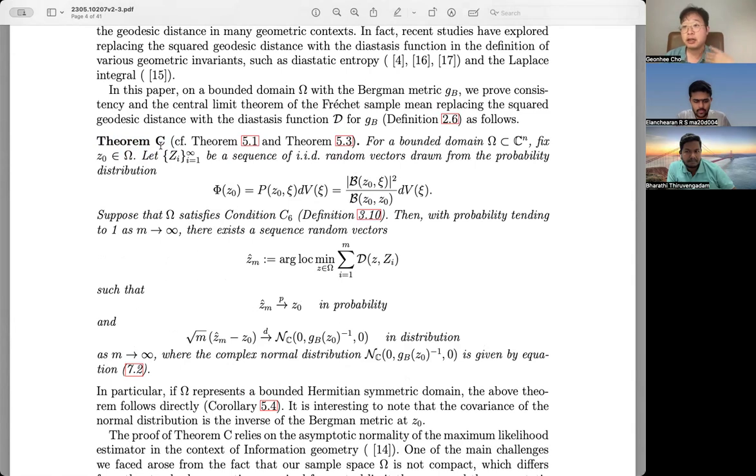And lastly, now we have a statistical context. In the statistical context, the central limit theorem or the law of large numbers, those kinds of theorems are important. What we show is that we have a convergence via the Bergman metric, stochastically. As long as we have a statistical model, there is a way to make the sequence of random variables converge to the complex normal distribution, whose covariance is given by the inverse of the Bergman metric. So this is a stochastic description of the Bergman metric in a funny way. Those are the theorems that we showed.